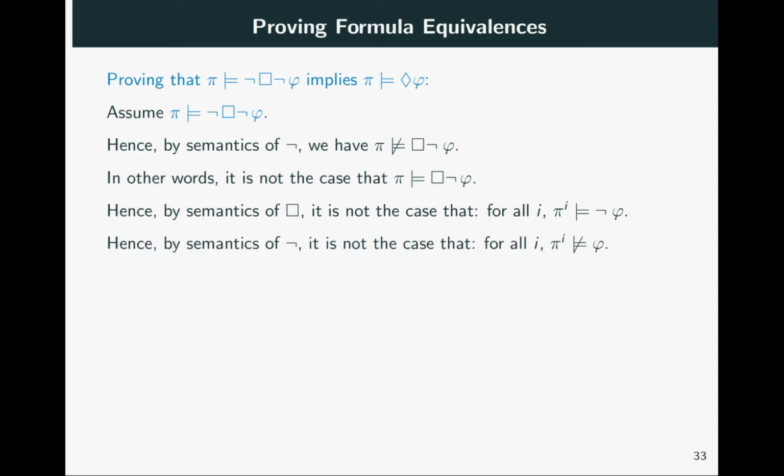Using again the semantics of not, we replace pi i satisfies not phi with pi i does not satisfy phi. This means that there exists an i such that pi i satisfies phi. Again, we use pure logic here. Something not being true for all i means that that something is true for some i.